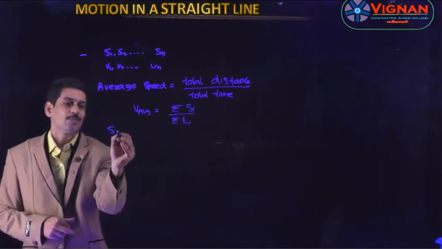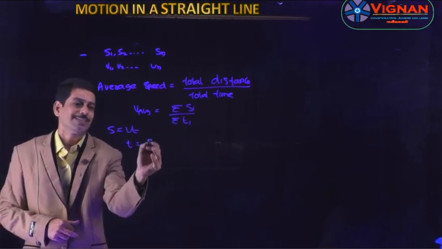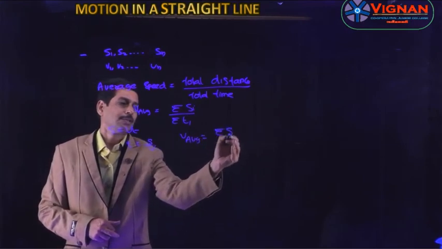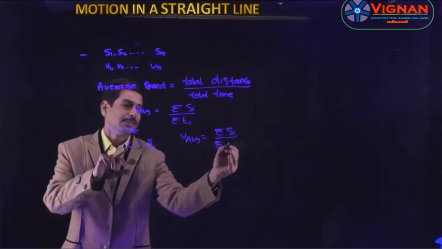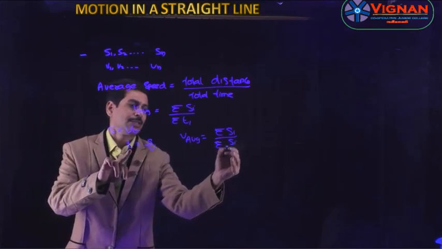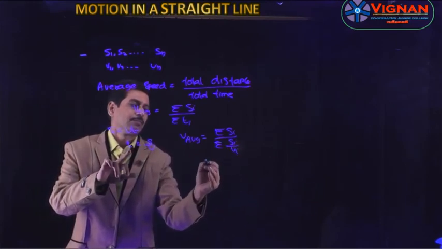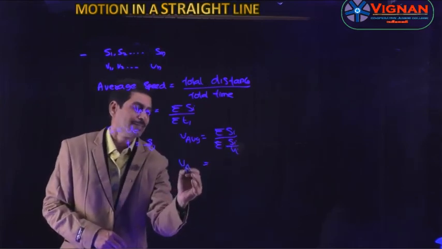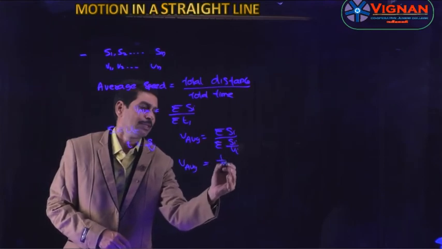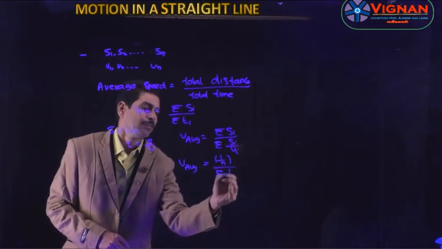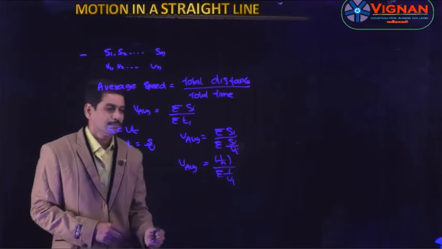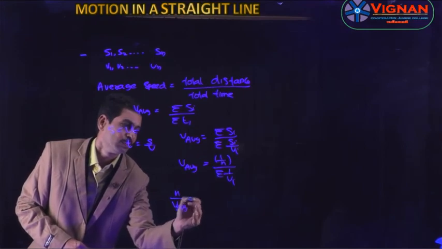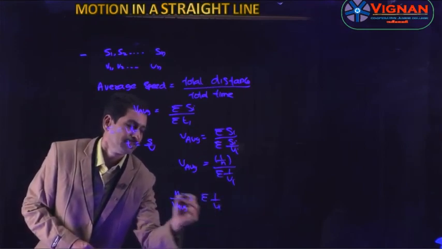We know S is equal to Vt, so instead of T you can write S by V. So V average becomes sigma Si by sigma, and in the place of T we write Si by Vi. Then the Si get cancelled, and we get V average as n divided by sigma 1 by Vi. If we cross multiply, then n by V average is equal to sigma 1 by Vi. So this is the general formula.